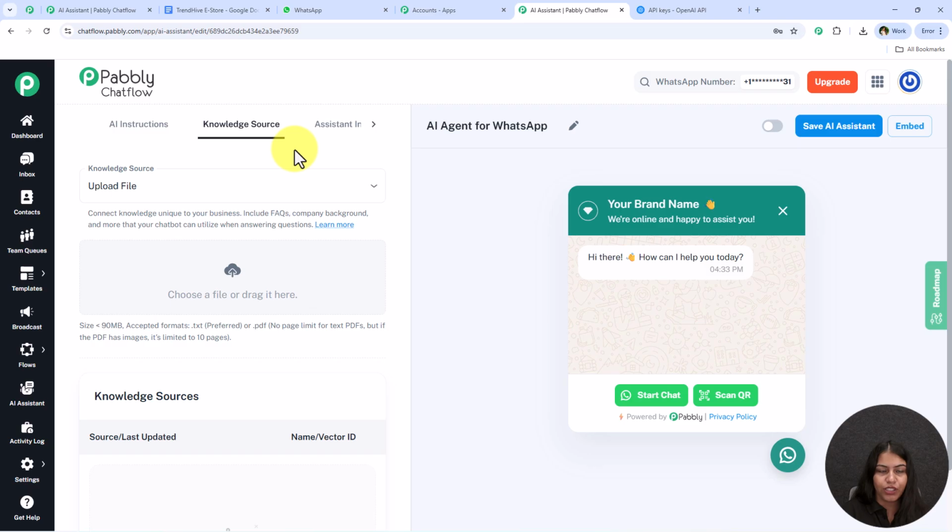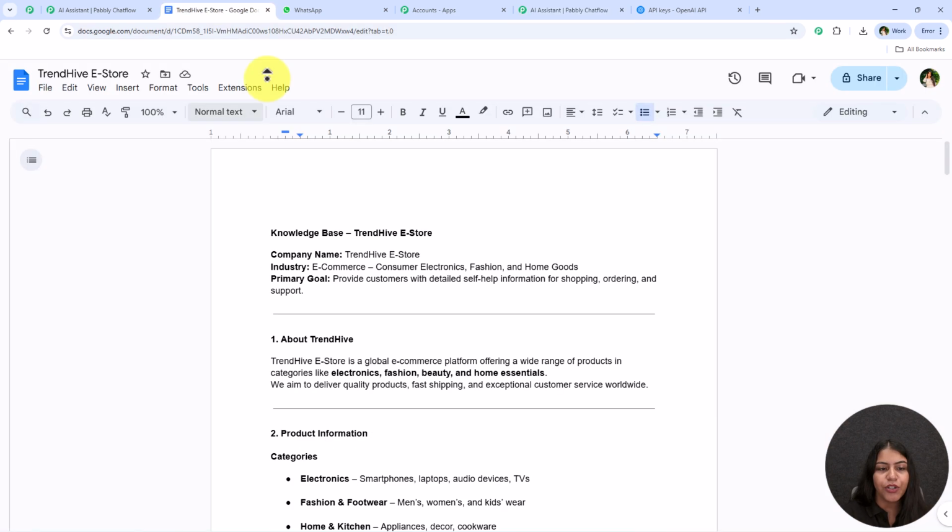You have to connect a knowledge source which is unique towards your business. It should include the FAQs, company background and more that your chatbot can utilize while answering the questions. So you must be wondering how you're going to add that. For that you simply have to write down your knowledge source into a Google Doc, and from here you